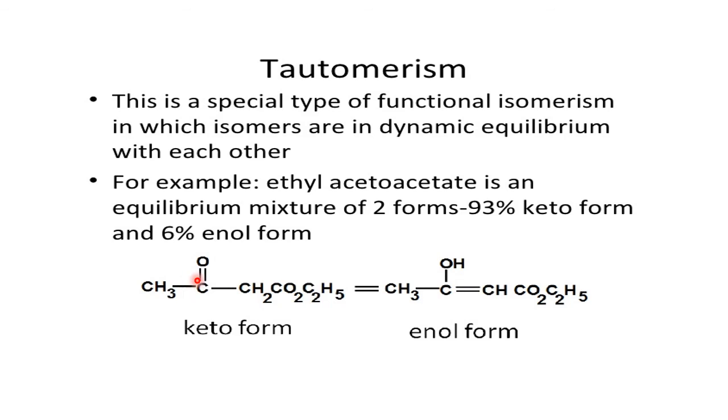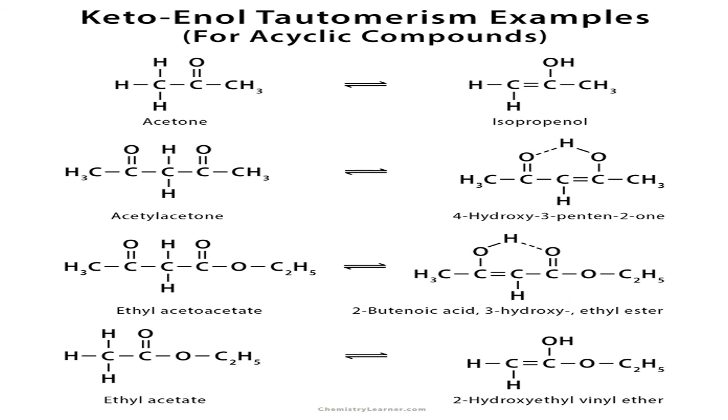This is the ketone form, or in short the keto form. So the keto form and the enol form keep converting in a fraction of a second. Sometimes it will be the keto form, sometimes the enol form. So they keep changing, dynamic equilibrium, they change very fast, but it is there. Such isomers are called what? Tautomers. They're all tautomers.